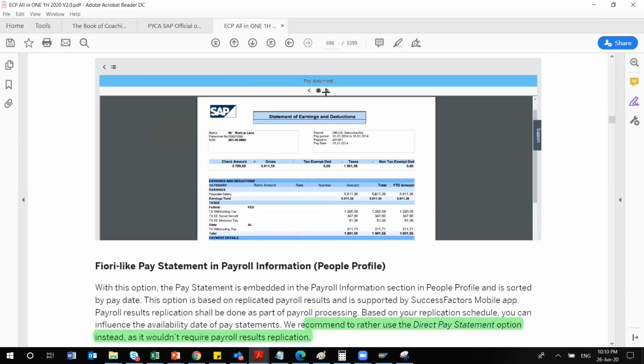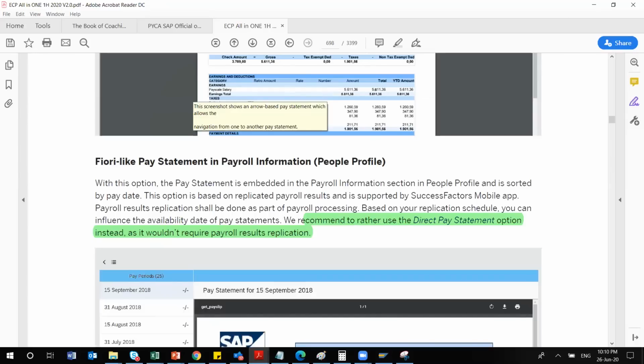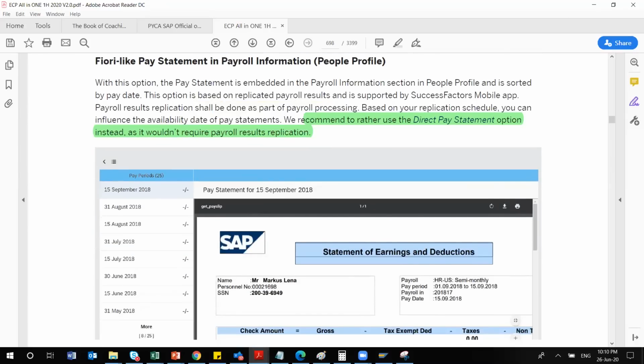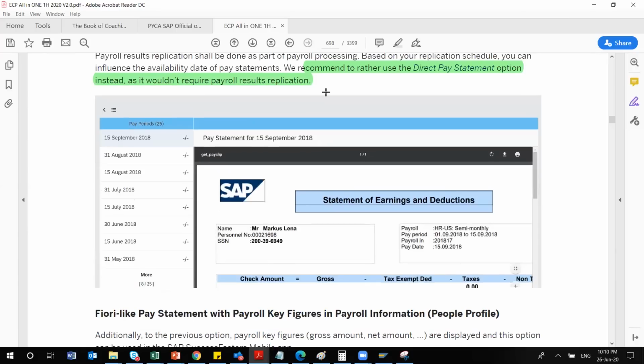That is the only reason it is called arrow based. So that is called the arrow based statement. Next is another one, the Fiori based statement, which is also very similar.